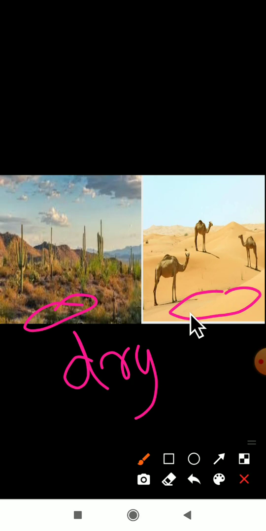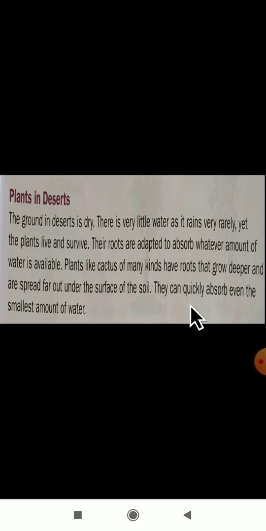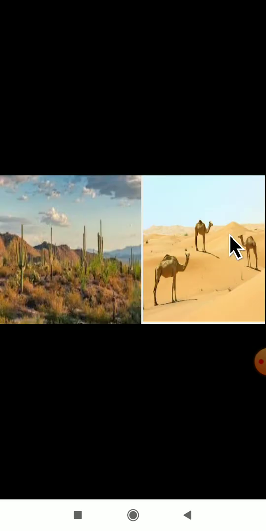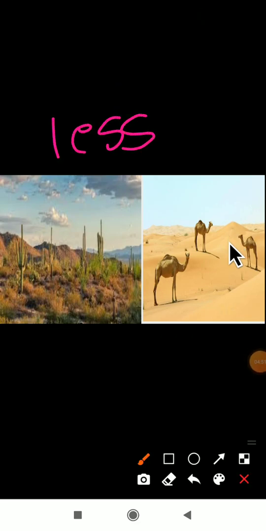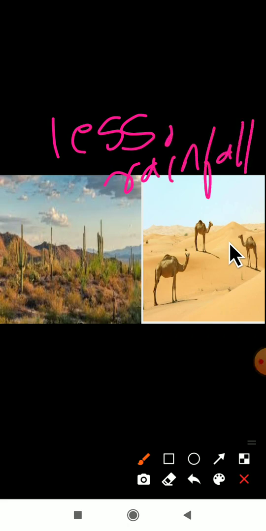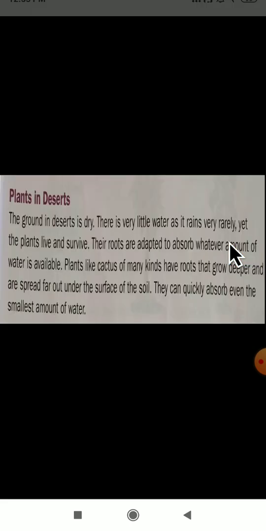Next, there is very little water, as it rains very rarely. In a desert area, as I have already told, there is very less rainfall.